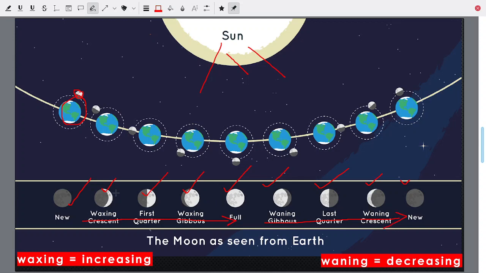So there is also a crescent, but the moon is going to grow in size. And this is also a crescent, but the crescent is going to decrease into full darkness. So increasing in size means waxing and decreasing in size means waning. From new moon to full moon it is waxing, increasing, and from full moon to new moon it is decreasing, or waning.